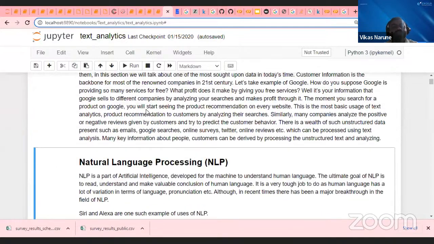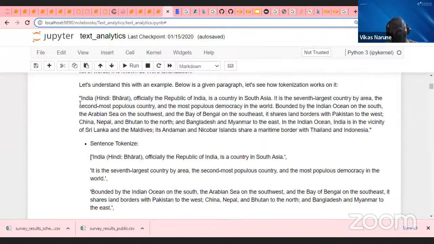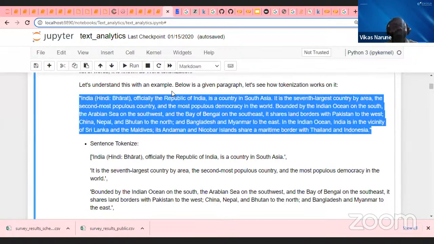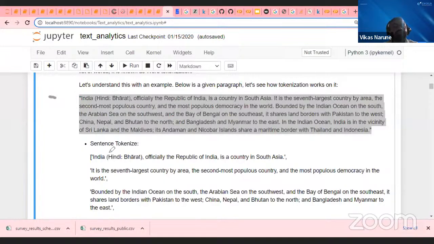Now, guys, try to understand when I spoke about the data. Let's imagine I'm passing an entire piece of data here. What is the first step I have to take in order to process my data? The first step is called tokenization. Now try to understand what we mean by tokenization. When I'm providing an entire paragraph like this,